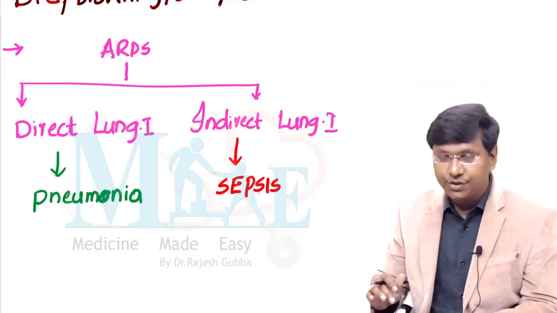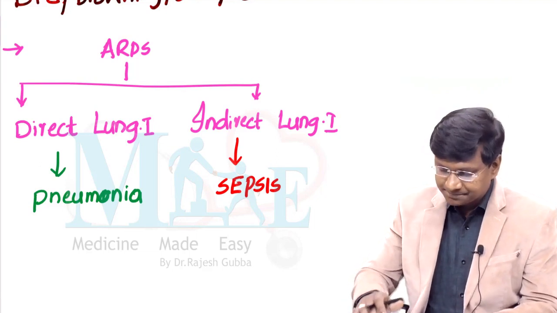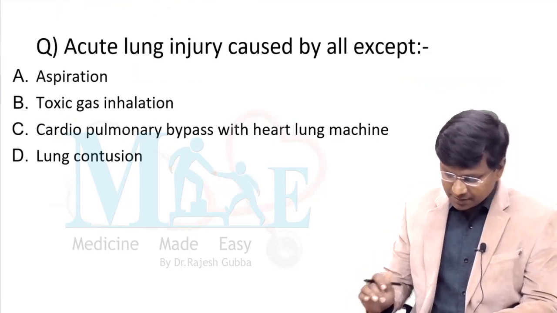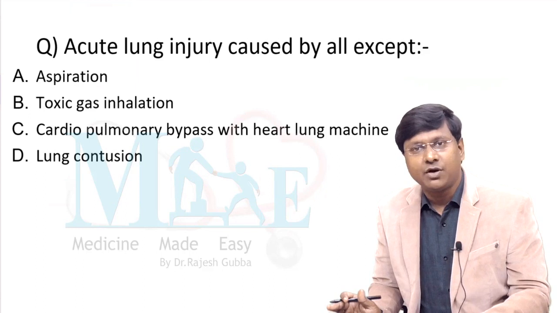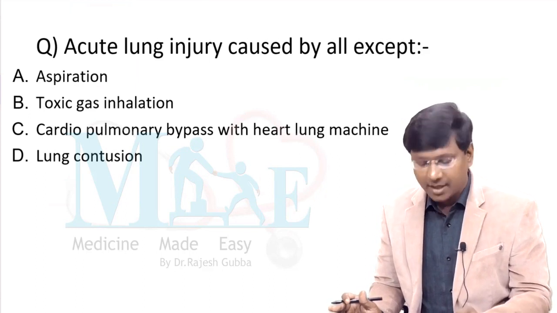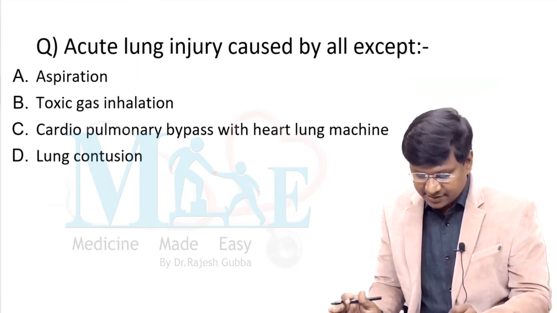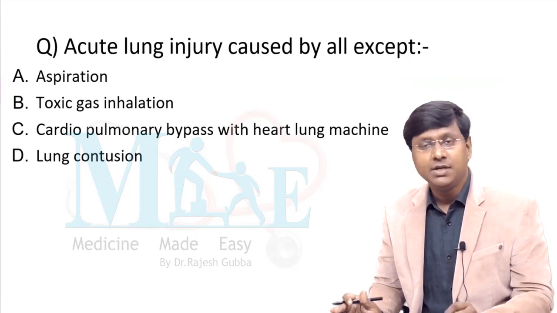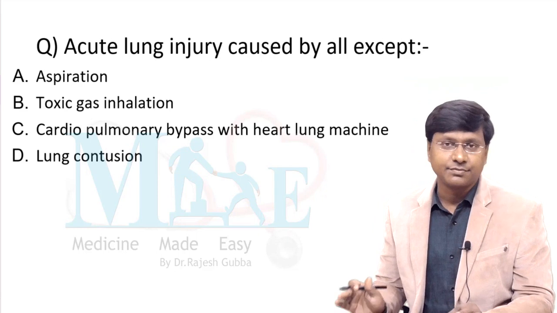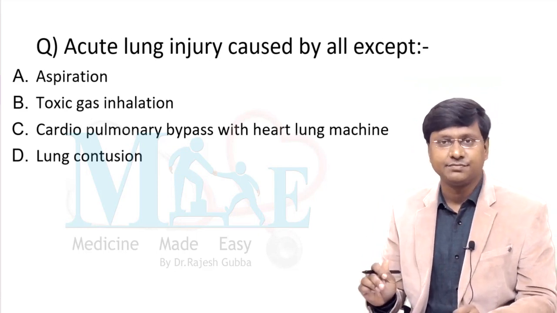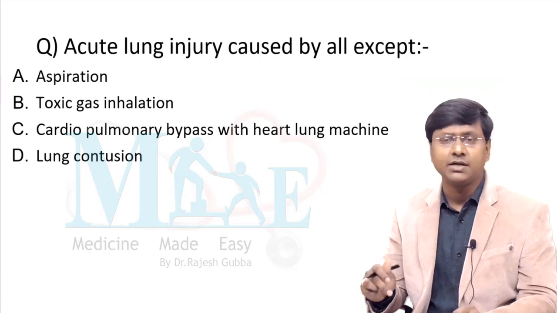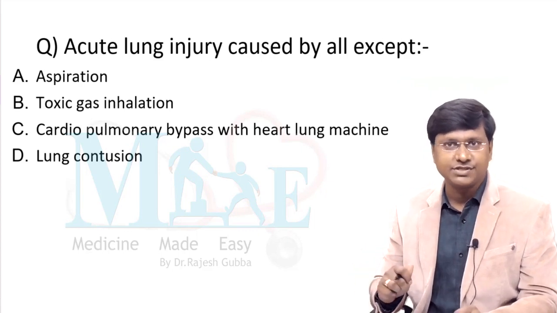Next, you come back to this question. Acute lung injury is caused by all except, options are aspiration, toxic gas inhalation, cardiopulmonary bypass with heart-lung machine, and lung contusion. Lung contusion I have just said, right? If there is any trauma to the chest, the individual can have ARDS. So lung contusion is also one of the etiologies causing ARDS.